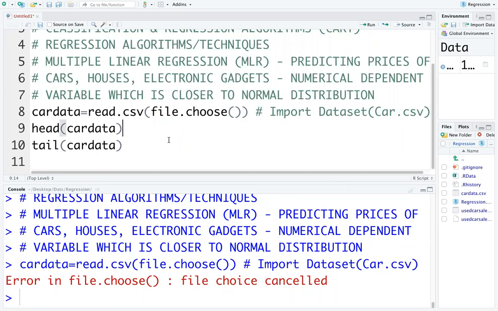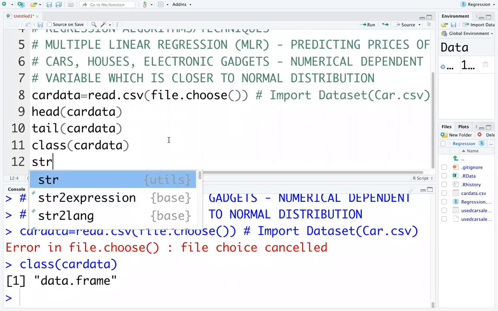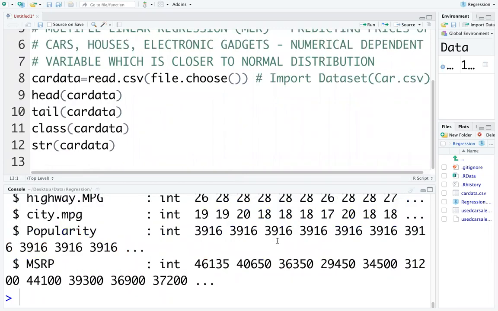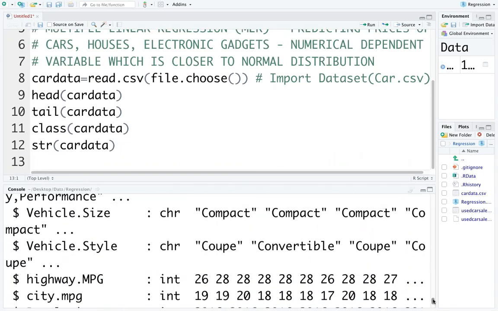Head car data, tail car data, the standard commands. Class car data, the data frame. str car data. See, str will give you the complete data structure with individual variables.